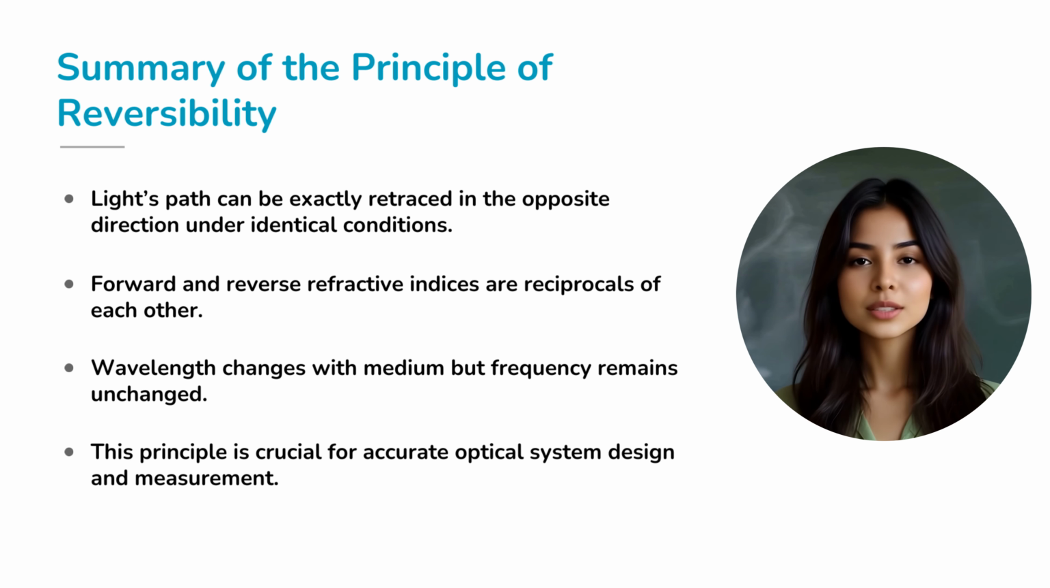Let's quickly revise. The principle of reversibility tells us that light can retrace its exact path if conditions are unchanged. Forward and reverse refractive indices are reciprocals of each other. While frequency stays constant, wavelength and speed change depending on the medium. And in real life, this principle is behind the accuracy of lenses, mirrors, fiber optics, and many optical devices. I hope you now see how this seemingly simple property of light underpins much of optical science.